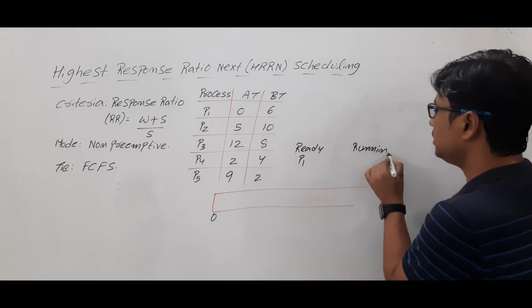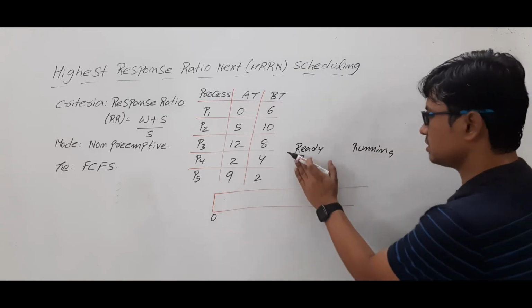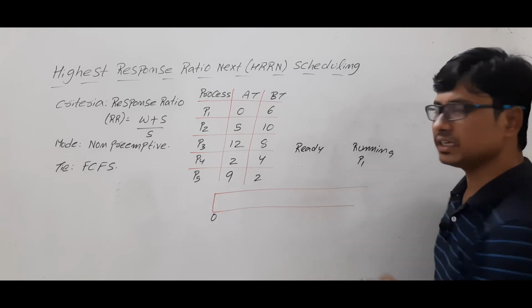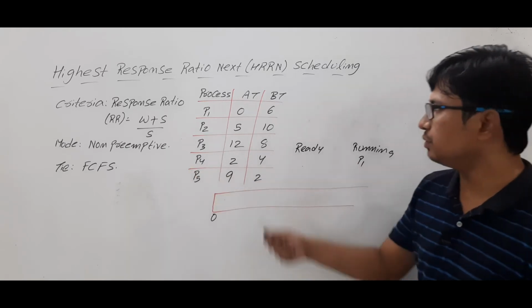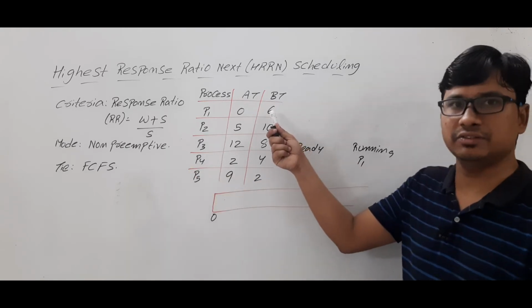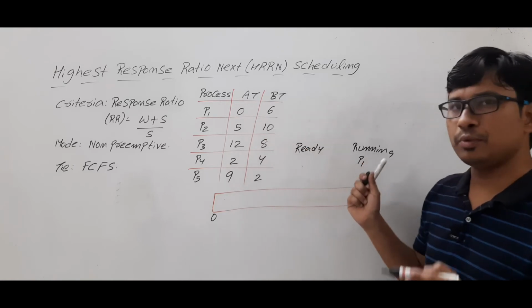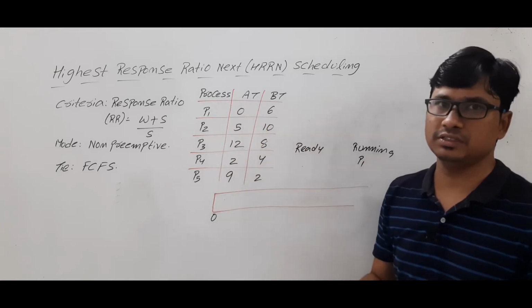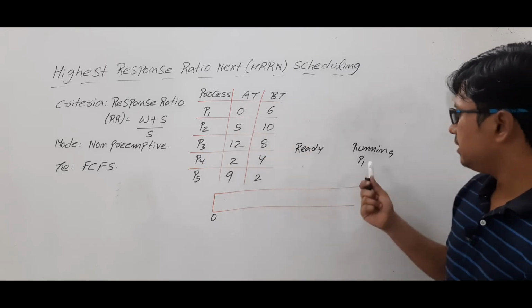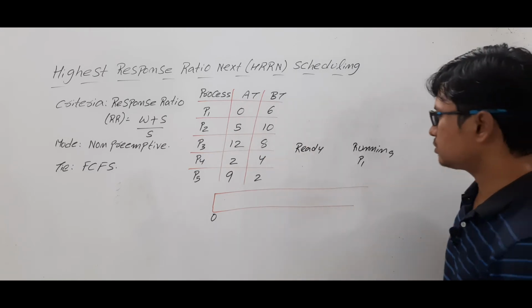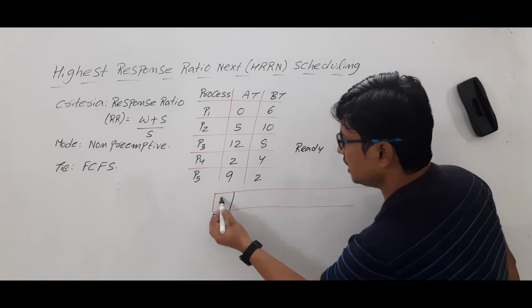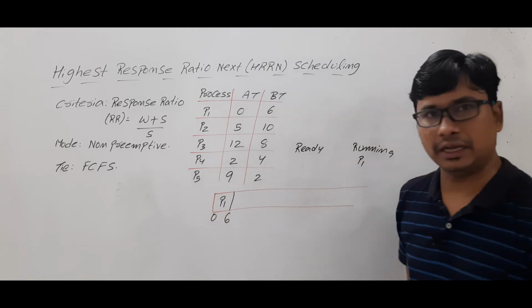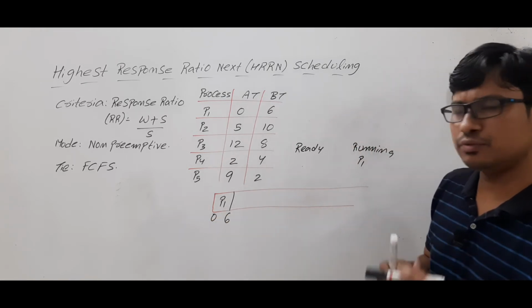So what we will do, we will dispatch this process P1 to the running state. As it is non-preemptive, how much burst time or service time it requires, that much amount of time it will run, if we assume that none of the processes require IO operations. Then it will go to the terminated state. So process P1 will run for 6 units of time. Is it clear? It's well and good.